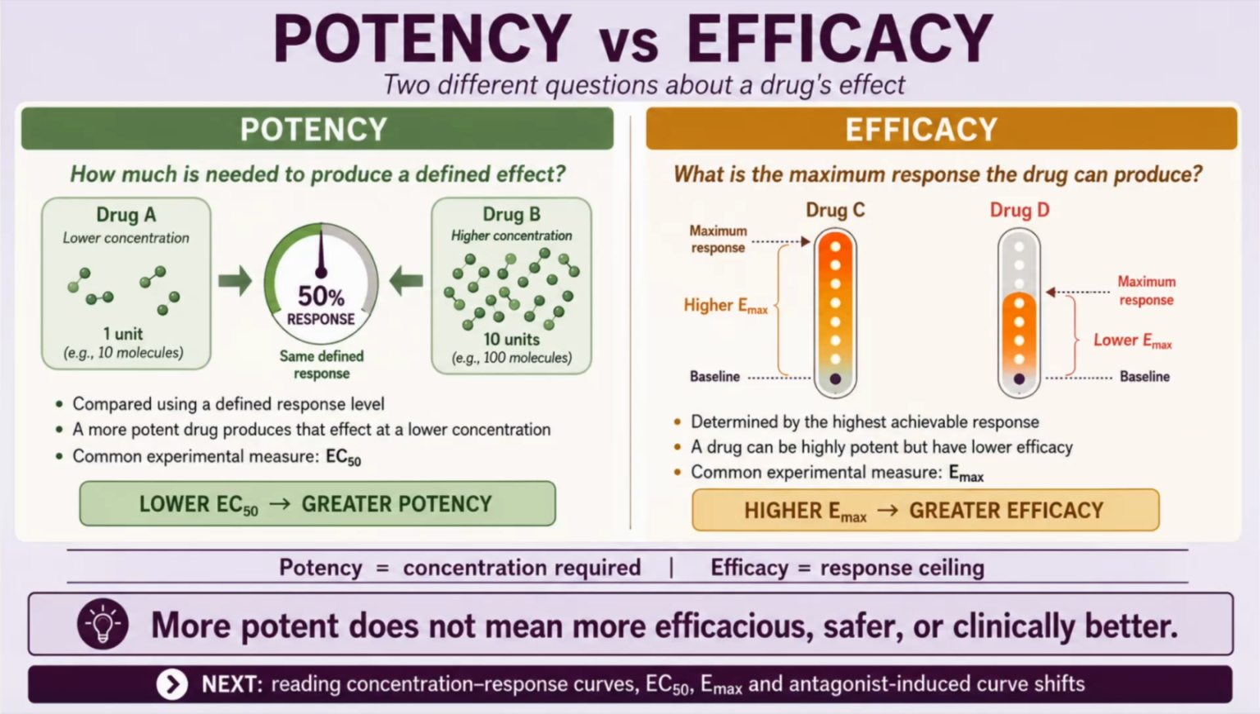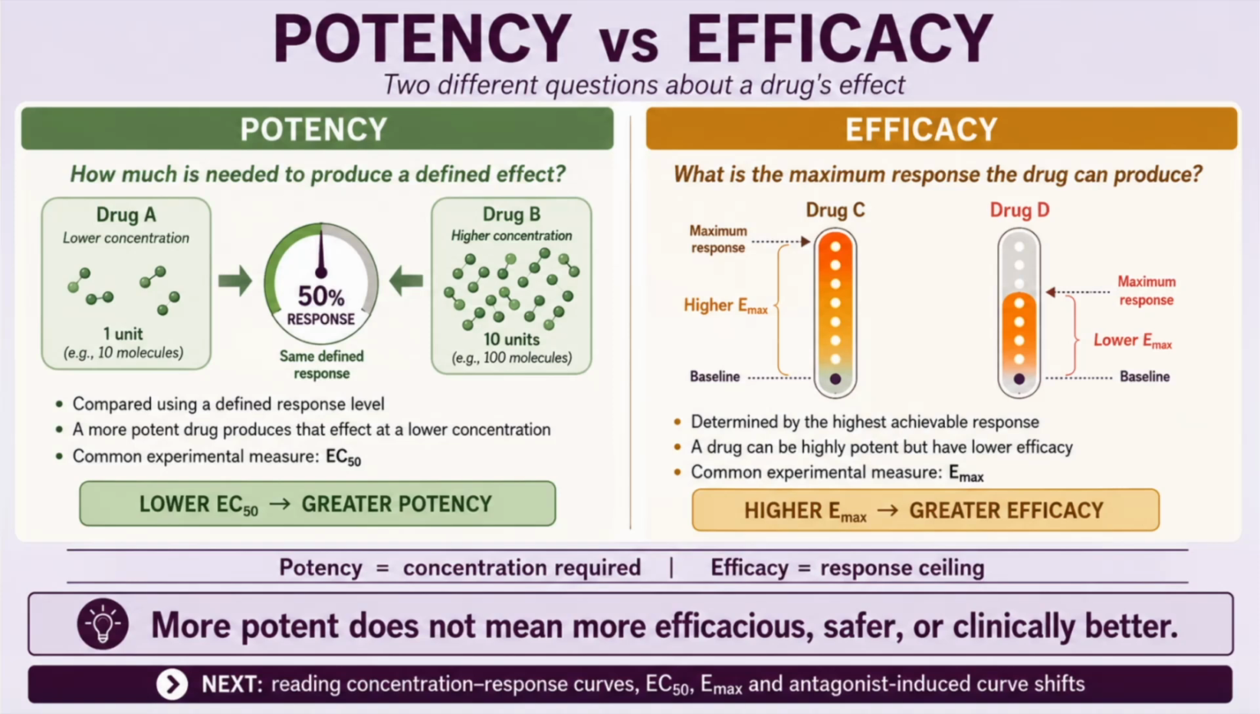Efficacy asks a different question. What is the maximum response that the drug can produce? Drug C reaches a higher response ceiling than drug D, so drug C has greater efficacy in this system. This distinction is clinically important. A highly potent drug is not automatically more efficient, safer, or therapeutically superior. Potency may influence the concentration or dose required, while efficacy describes the response ceiling.